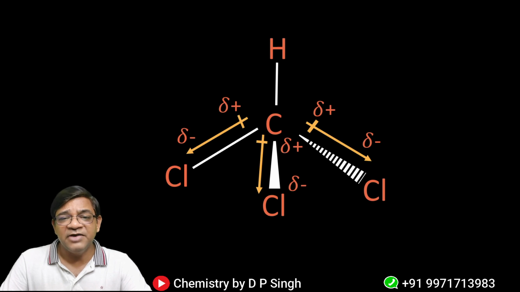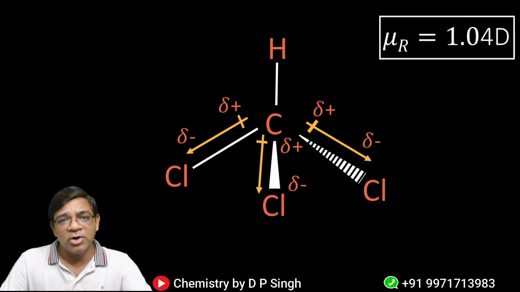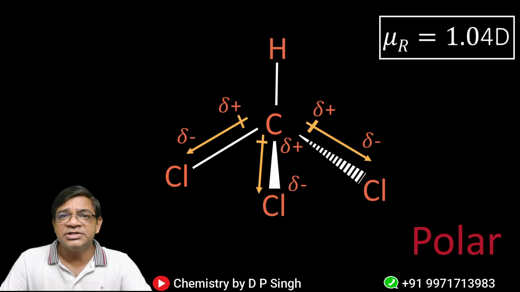So CHCl3 is a polar molecule and its dipole moment is 1.04 D. This will again be deflected towards the charged comb in the electric field. So this is again a polar molecule.